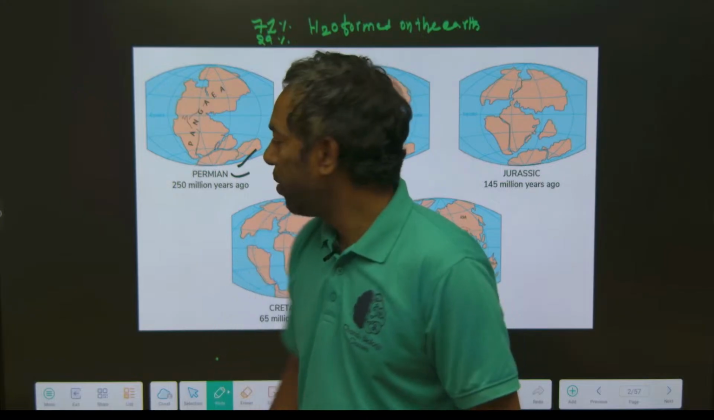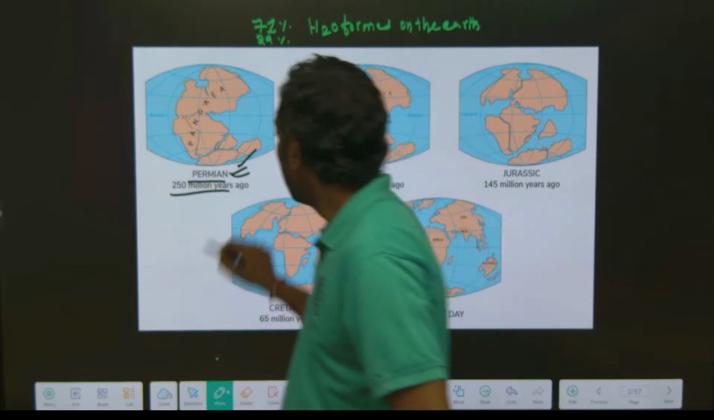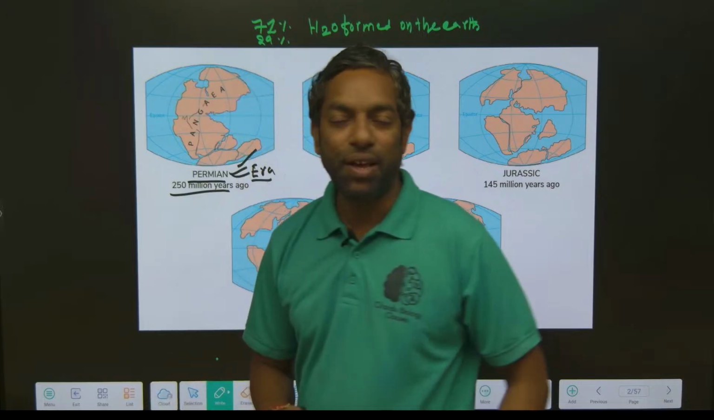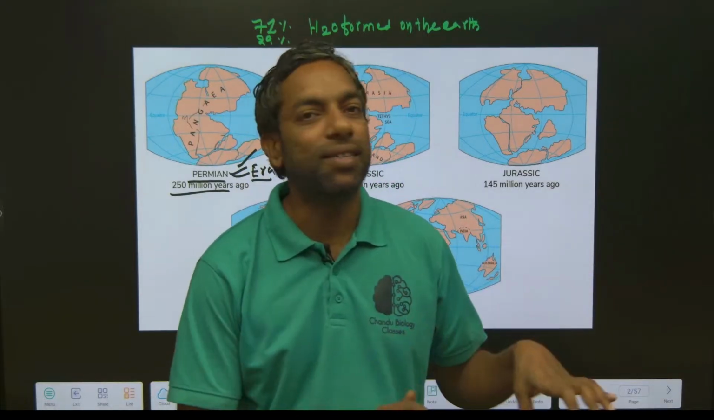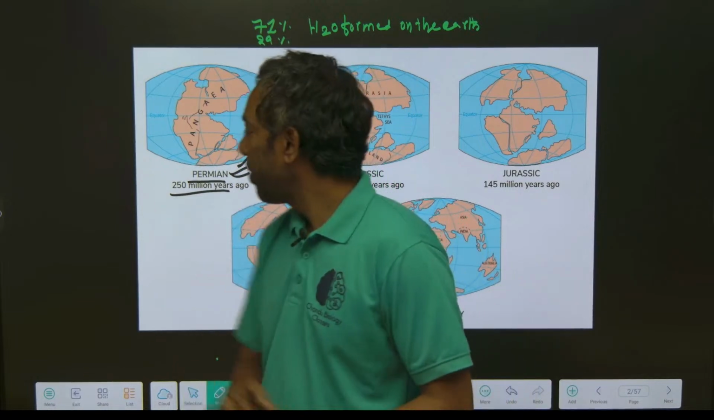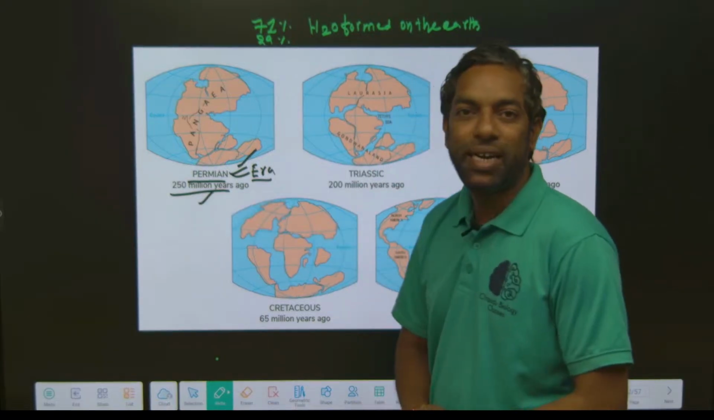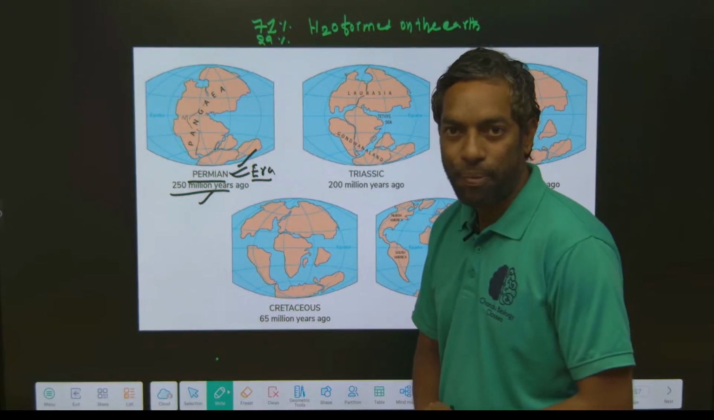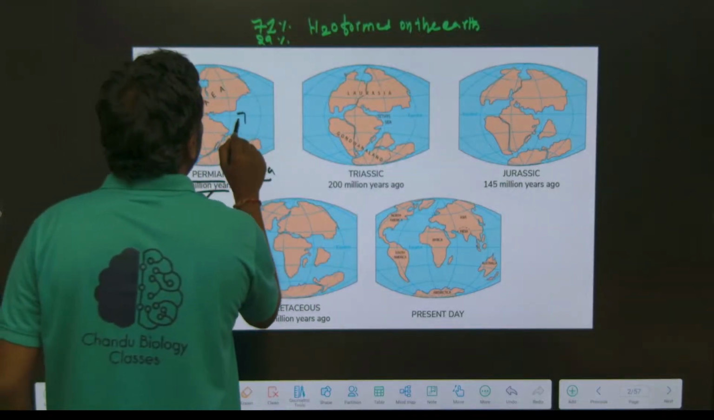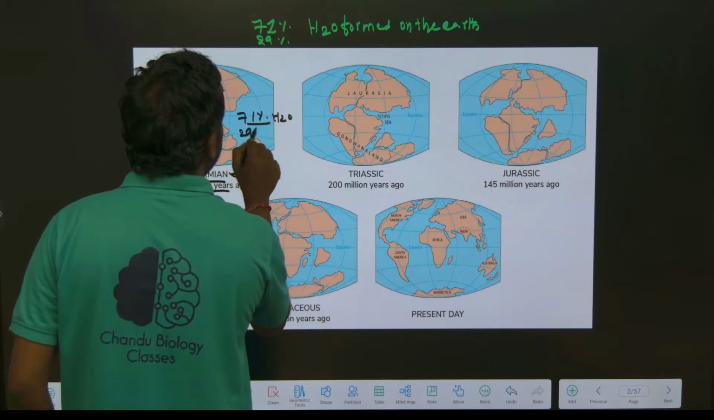250 million years ago we call the Permian era. Era means it is the geological scale, guys. We are going to discuss the geological scale of the earth's formation in depth. Permian is the era that took place 250 million years ago. On the earth there was 71% water as well as 29% land.